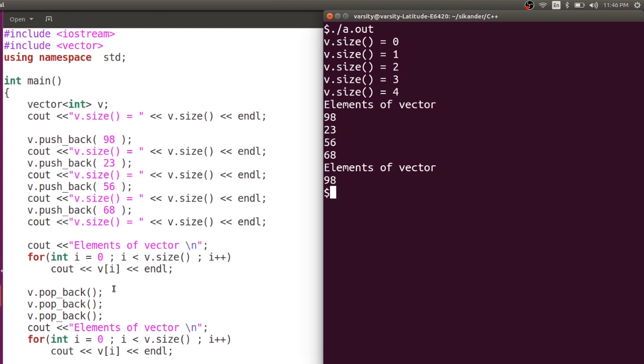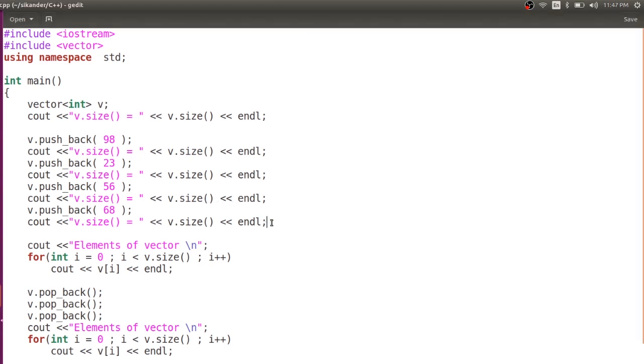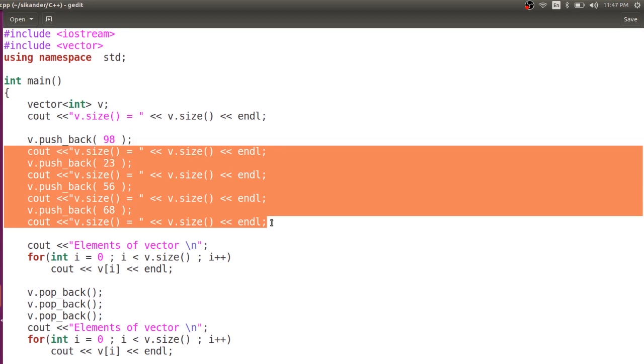Now, can you only delete the last element? No, you can delete any element in between. So there are different functions for that. But in order to study all those things, we need to learn a few things called iterators, which we'll be doing in the next session. Right? Now, a few more things we'll try to quickly learn here, which are easy things.